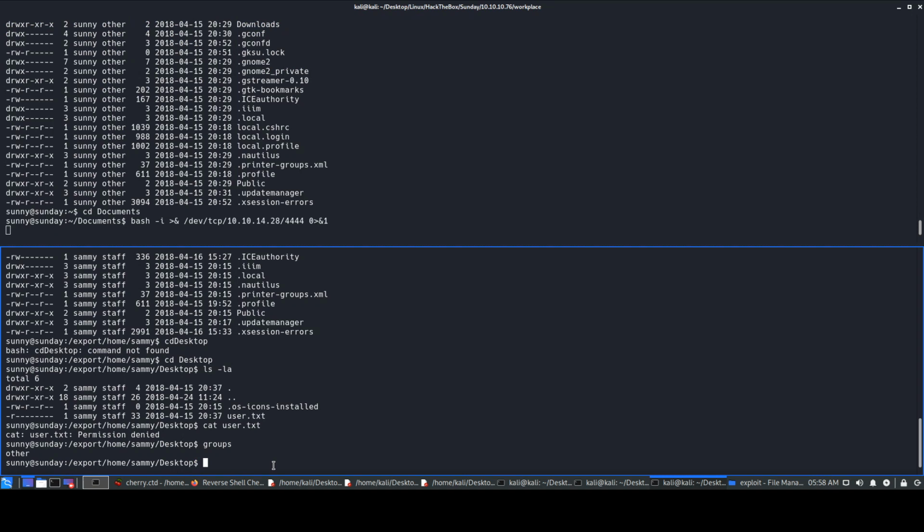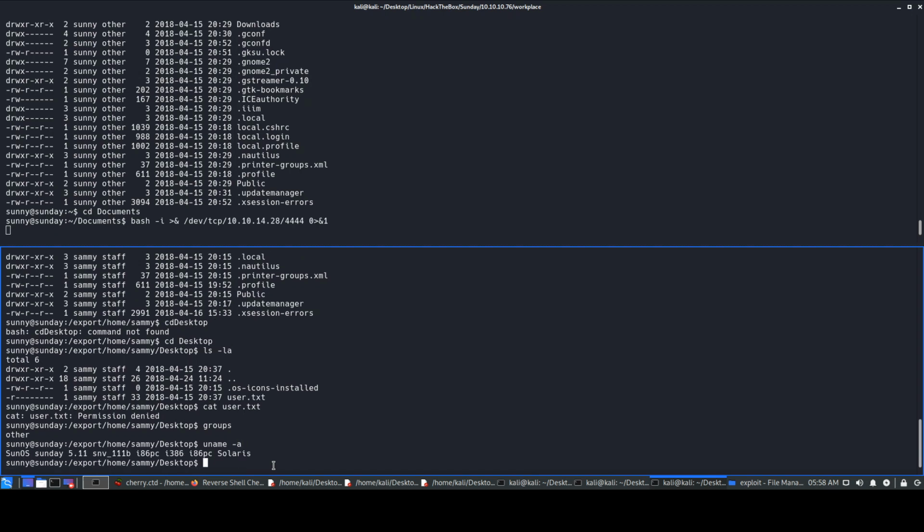So somehow we have to try and go to the user Sunny. The first thing I always do on Linux boxes is check uname -a, which gives us information about the kernel, and this is a 32-bit system.